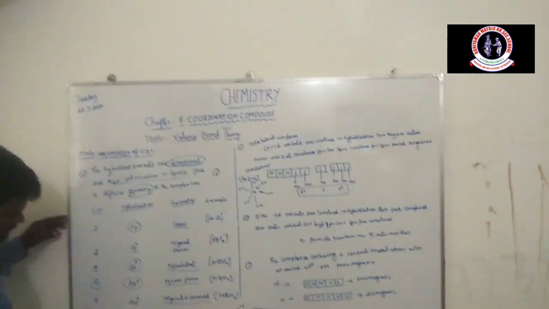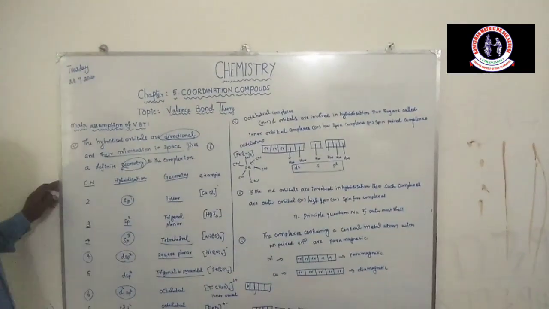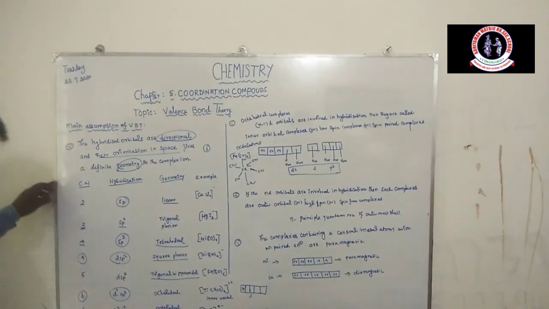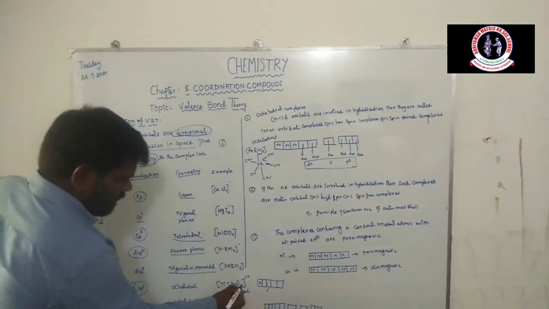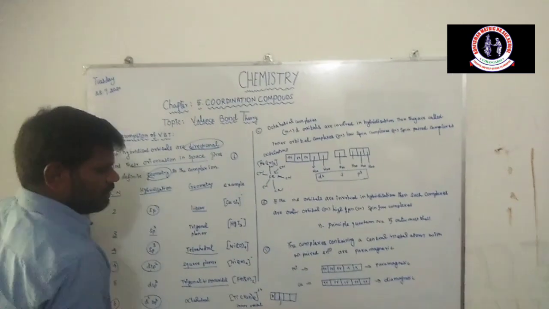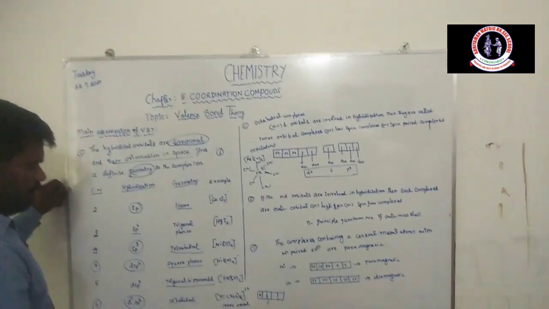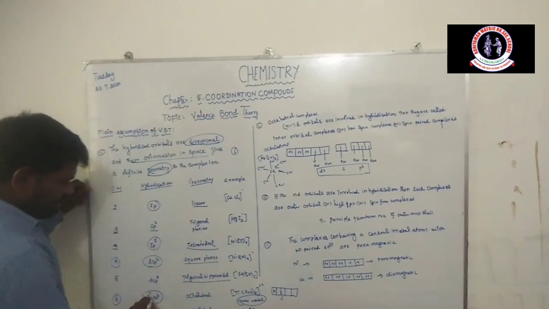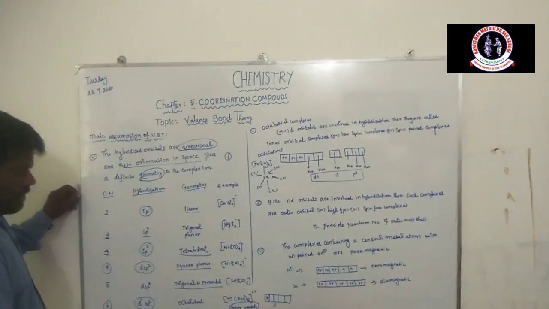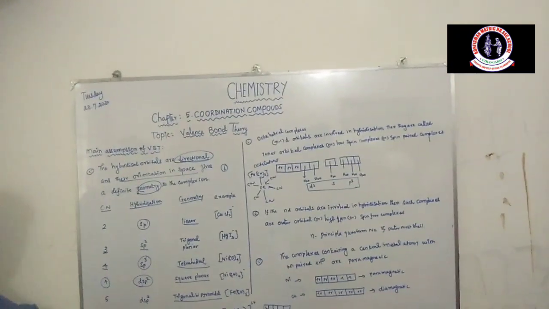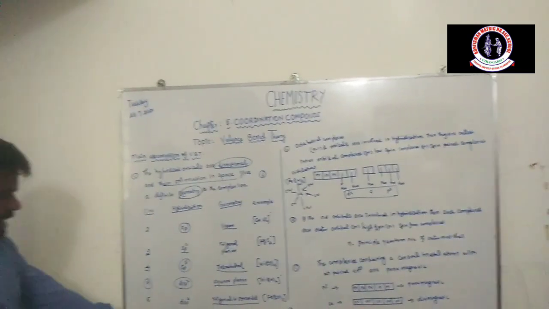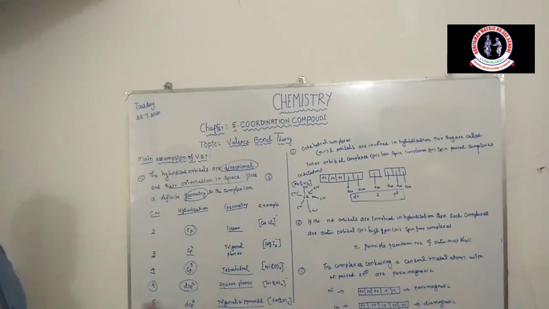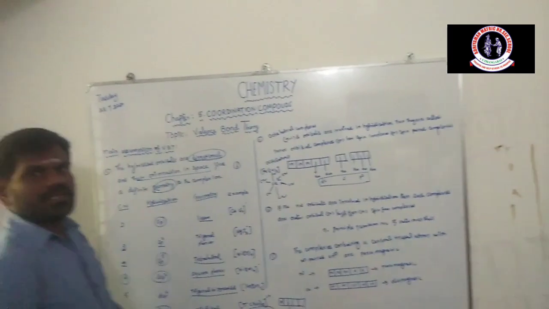Coordination number 6, d2sp3 hybridization, octahedral: hexaaquatitanium(III) ion. It is an inner orbital complex. Inner orbital means d2sp3. Suppose the coordination number is 6 and the hybridization is sp3d2, that means an outer orbital complex.